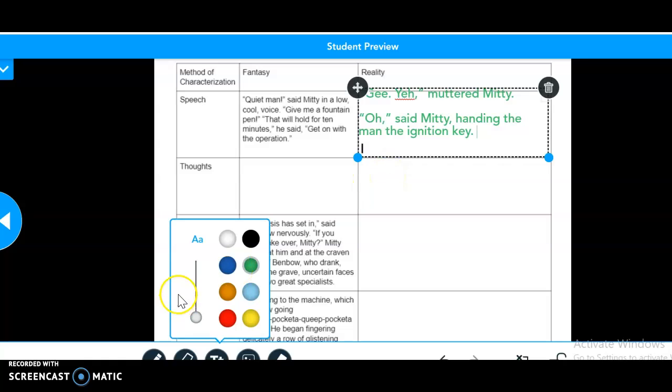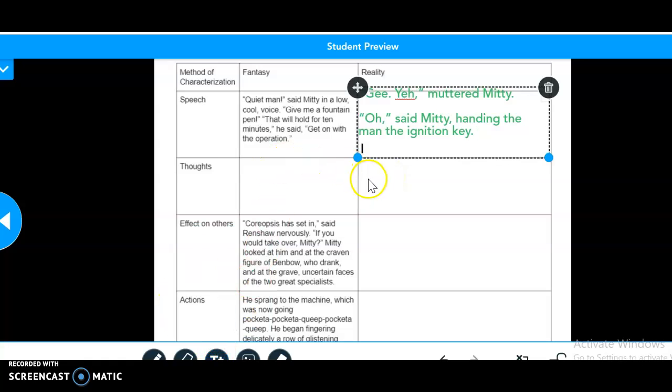So you guys need to do this for thoughts, effect on others, actions, and I don't think there's an example for looks. So just this, and this.